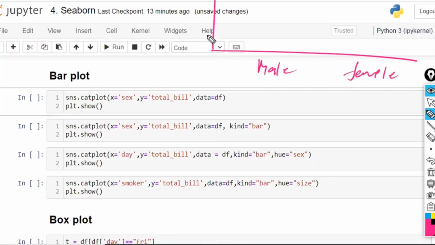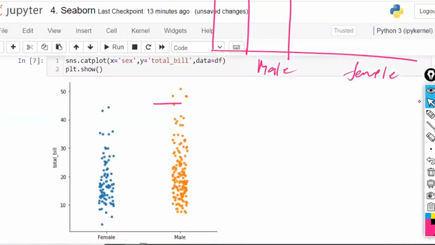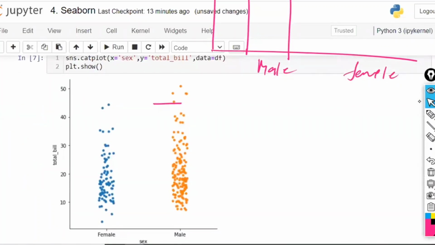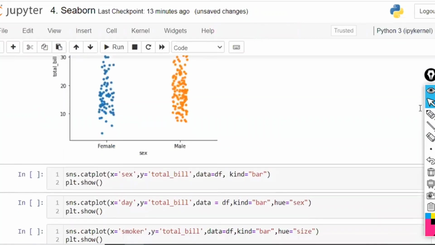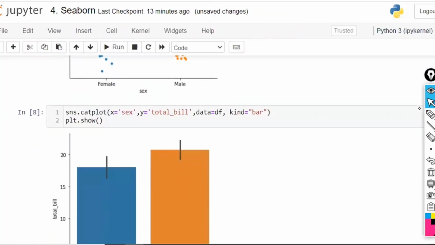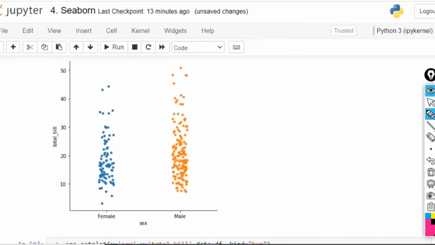On the y-axis, the height you want is the total bill. So now the data on the x-axis is separated into male data and female data. If you observe this, each and every data point is in a scatter plot like this, so by default you get a scatter. Now if you want a bar, write kind is equal to bar, and only then you get a bar. Now here, if you observe, the first record is female, or let us open the record. Where is that record?